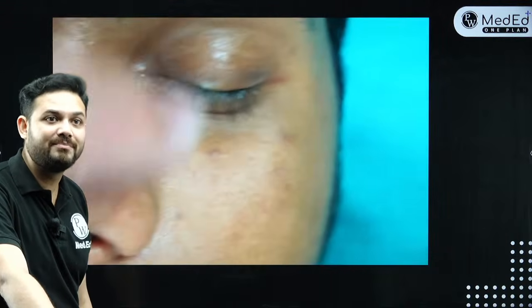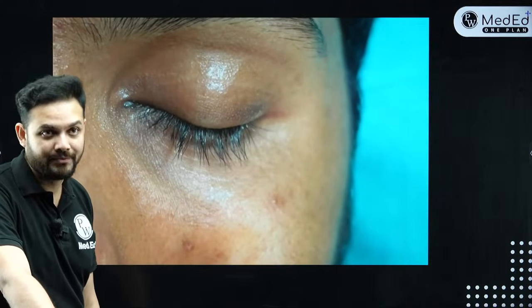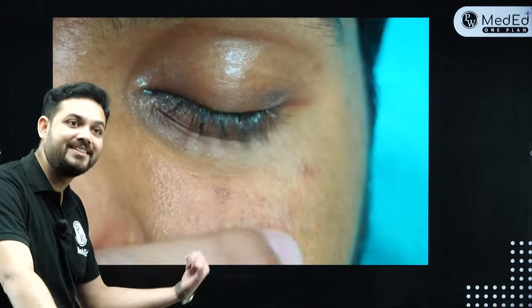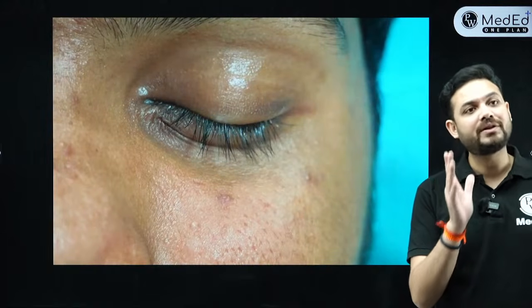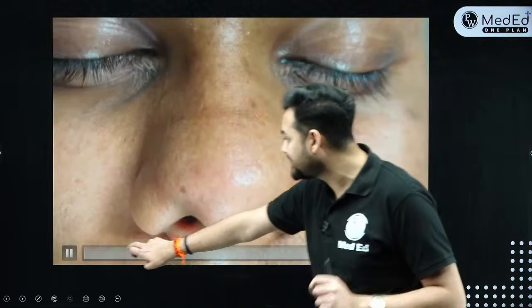So I'm showing certain important signs which are present over this particular young boy, right? Now, what are these signs that I'm trying to show you here? These signs are of a disorder called allergic rhinitis, right? So this is an allergic rhinitis case where you can see certain important facial signs. सबसे पहले we are going to go one by one into all the signs that you see.